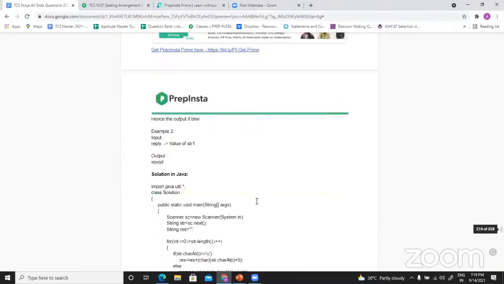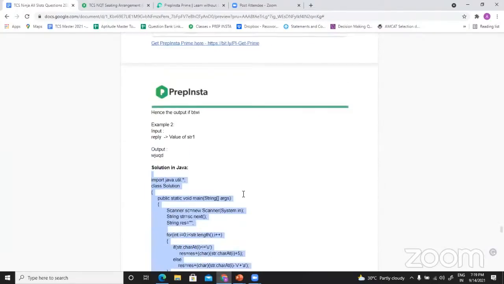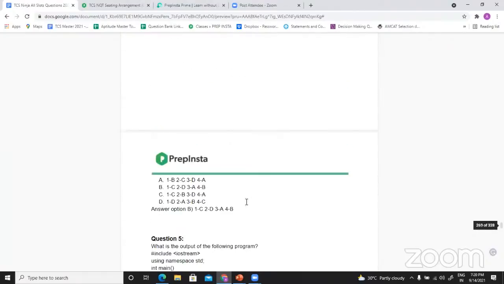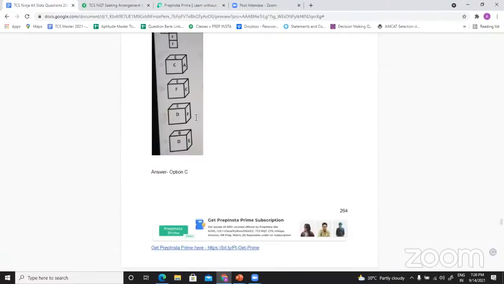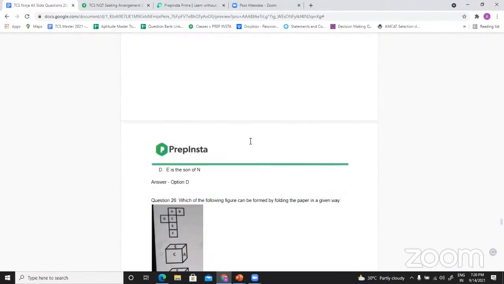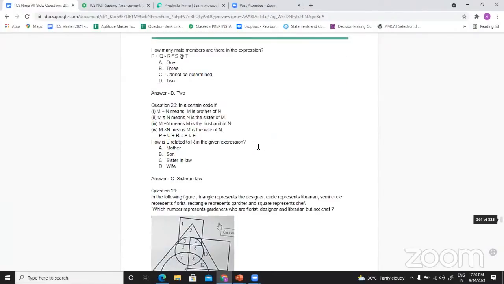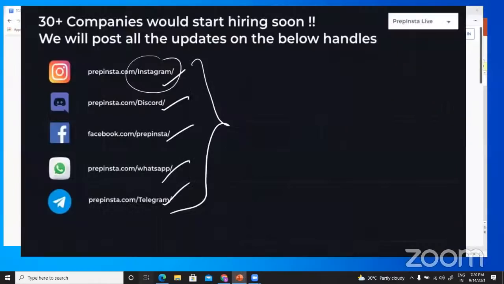Same for programming logic, you are getting the solution for the same. We are trying our best to give you as much as we can to help you guys. So this PDF is very important. I was telling about visual reasoning problems, so this is a very important thing for you people. Make sure you go for this. This is a must for you people who are planning for TCS.